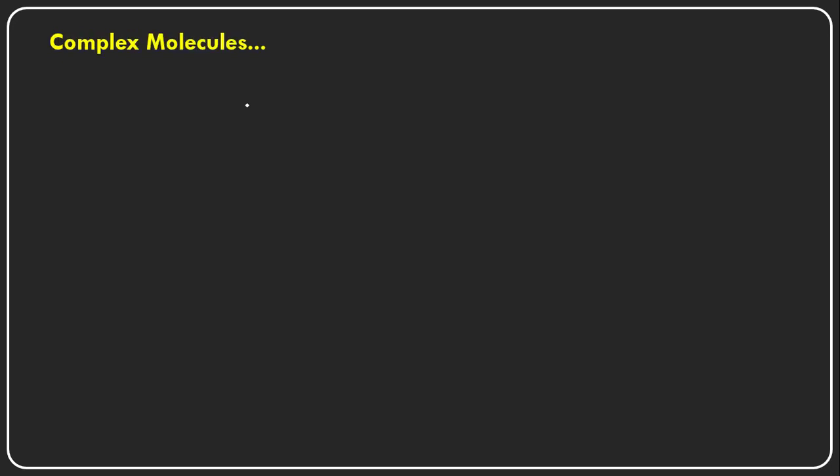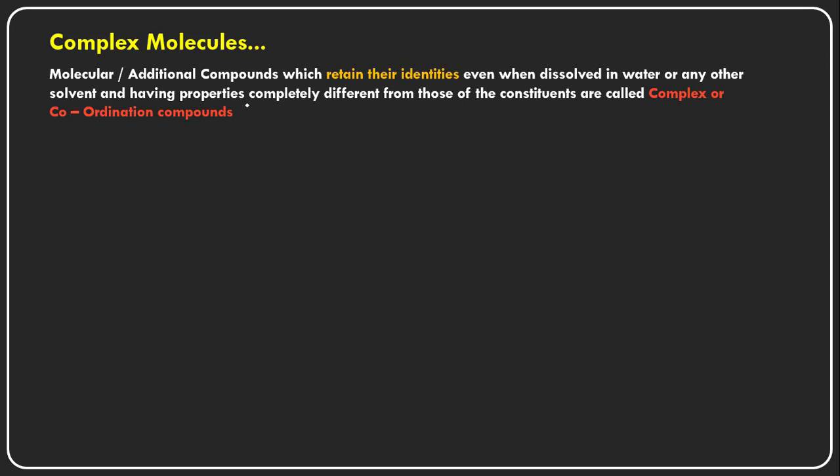And what are complex molecules? Complex molecules are also molecular or addition compounds. How do they form? By combining two or more salts. When the salts are mixed together and evaporated, they convert into the crystalline state, and they lose their identities. And these compounds retain their identities even when dissolved in water.